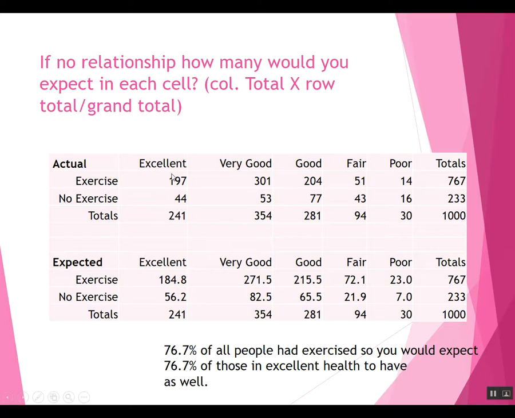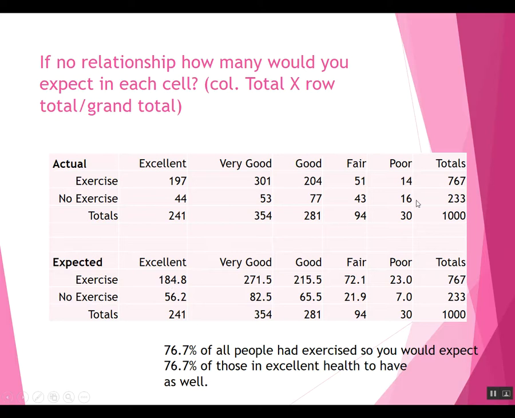If exercising and health had nothing to do with each other, you would expect that 76.7% of this 241 would also be in excellent health. And if you take 76.7% of 241, you get 184.8. So the way to get these expected numbers is take the total of the row, 767, times the total of the column, 241, and divide by 1,000. That's where this 184.8 comes from.